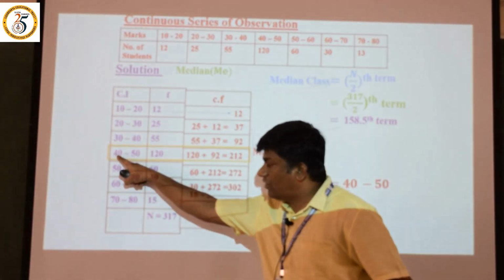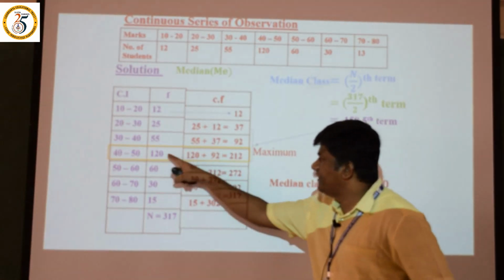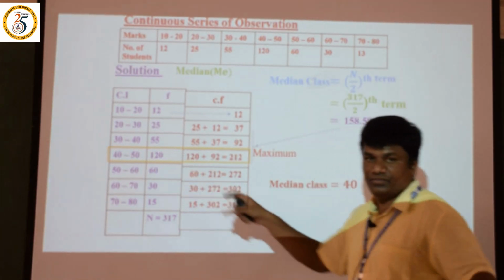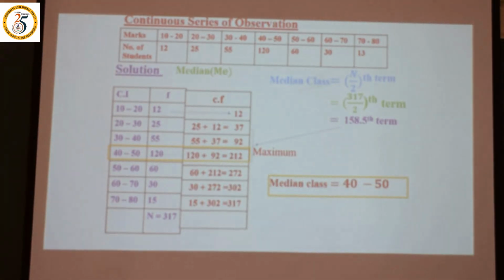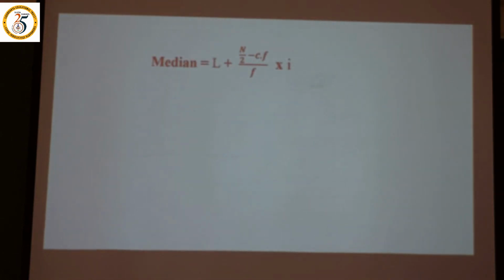For 40 to 50, 40 is the lower limit of the class interval, the difference is 10, and frequency? 120. That we have to take in the problem according to the formula, median equals L plus n by 2 minus Cf divided by f into i. According to that, you have to take it.